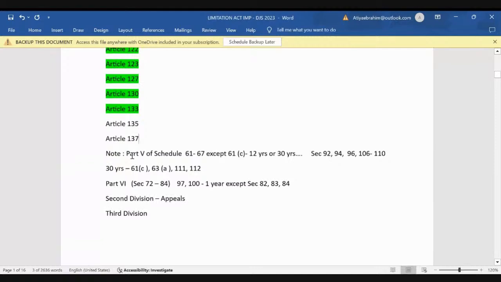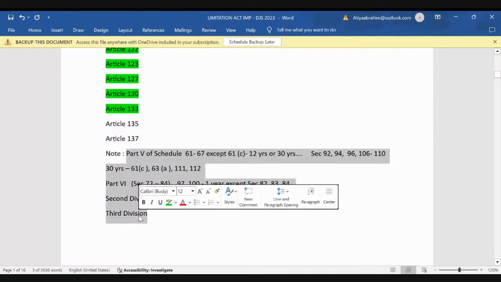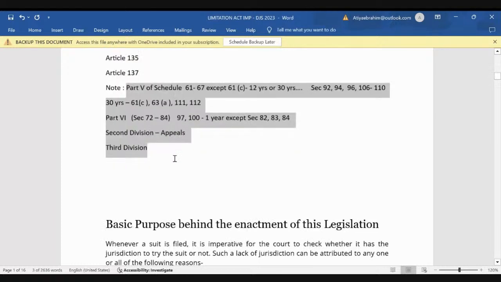Apart from that, also remember the period of limitation for these sections, which I have noted here, for second division and for third division.